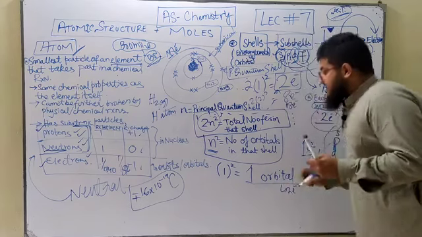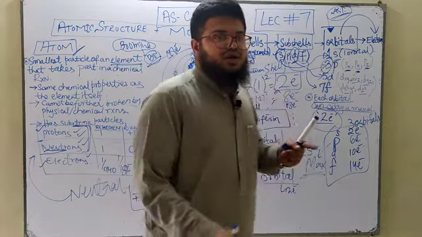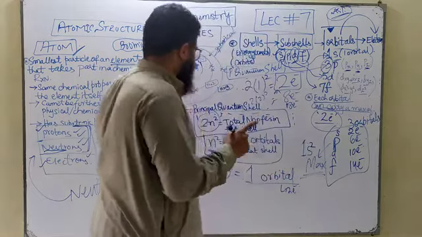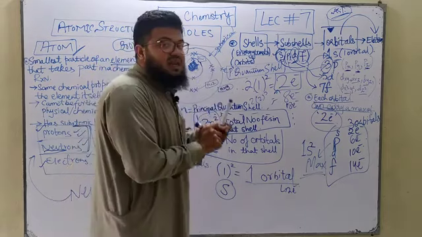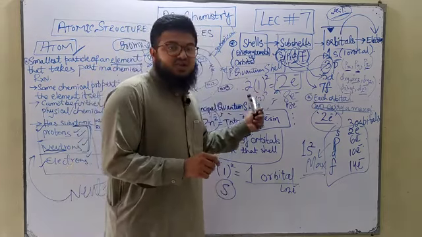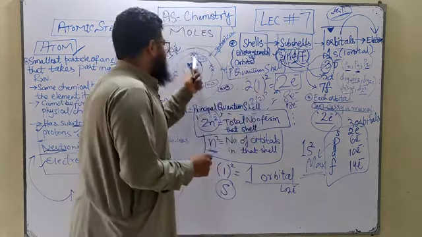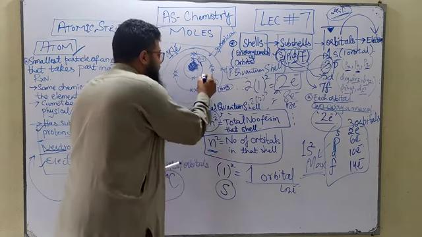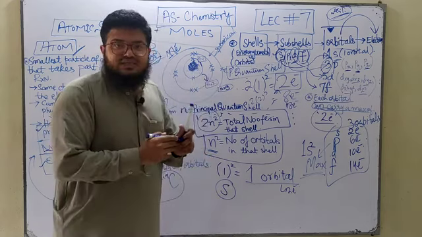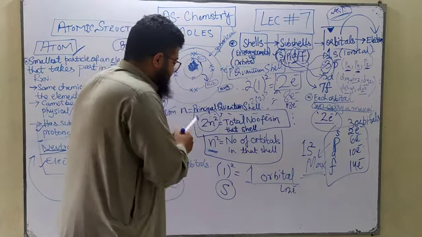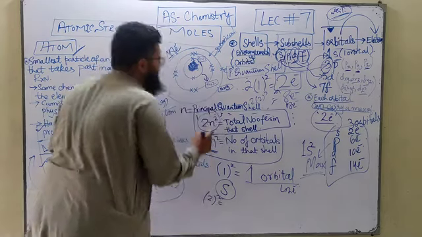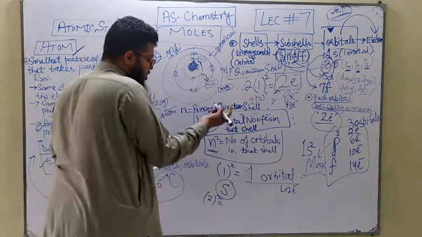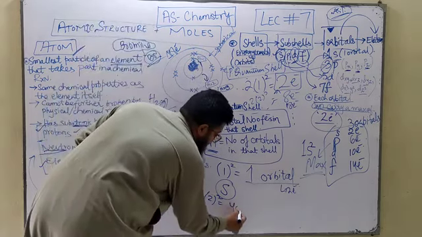The first orbital that we have to consider by convention is the s orbital, because the s orbital is at the lowest energy. Then comes the p orbital. Now the second shell, where the value of n is 2: 2 squared means 4 orbitals.